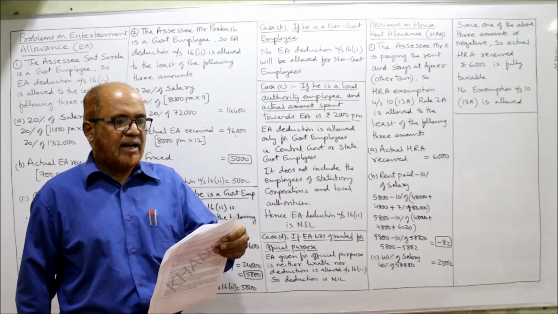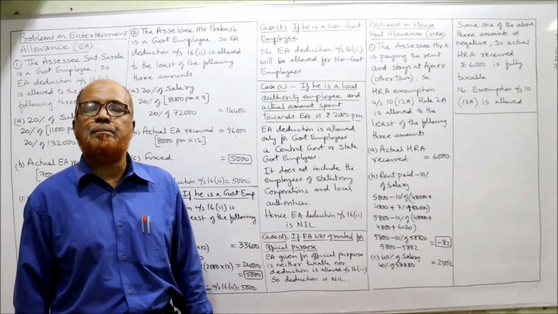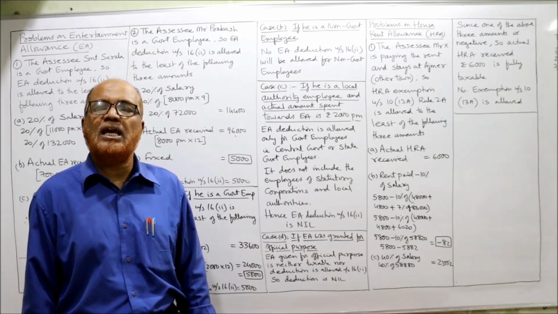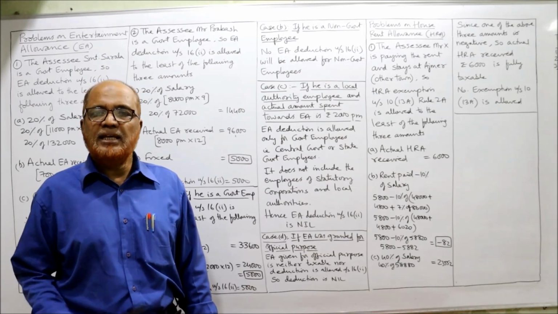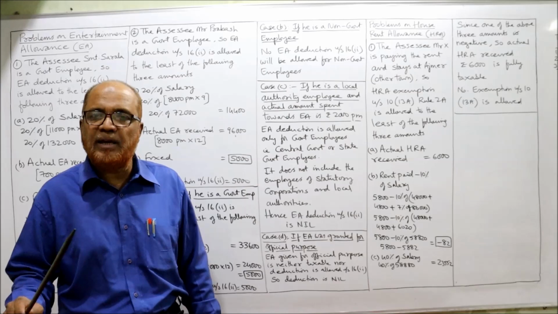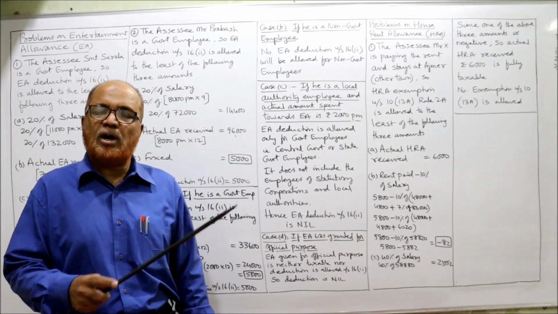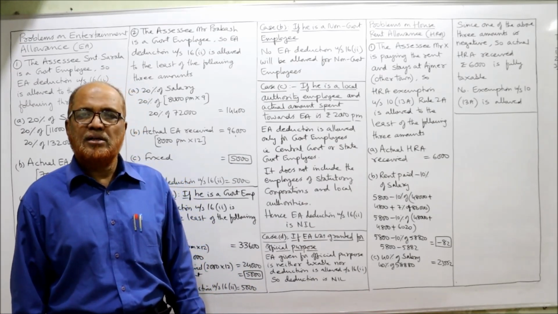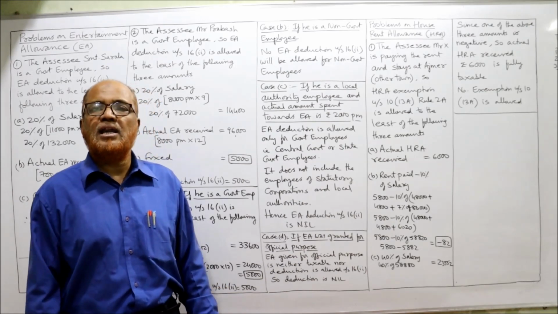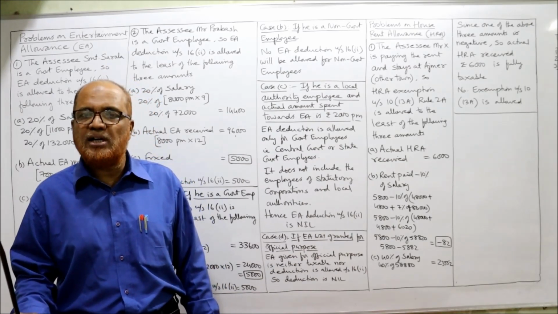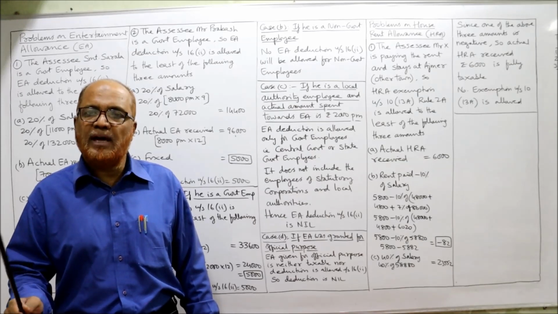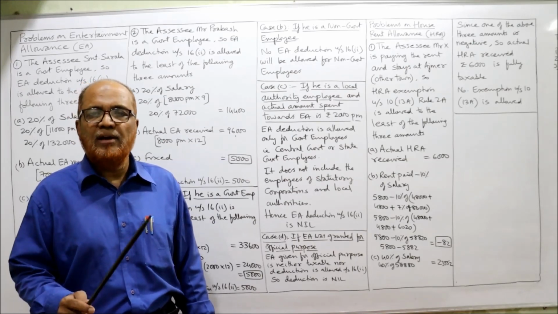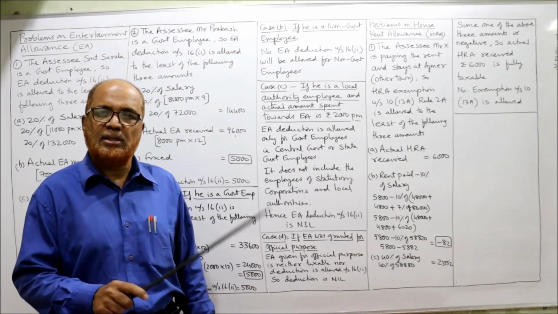Last one, case D. If the entertainment allowance was granted for official purpose. When EA is given for official purpose, it is not an income at all. That EA received for official purpose will not be included in allowances. When it is not included in allowances, no deduction is allowed under section 16(2). Right? So that is the provision regarding EA received for official purpose. No EA deduction under section 16(2) will be allowed, and the allowance received will not be taken in the case of allowances. No benefit. Only EA received for personal use is included.